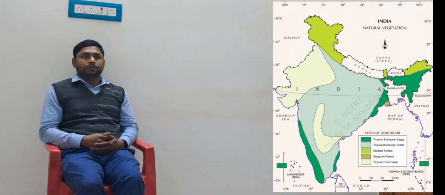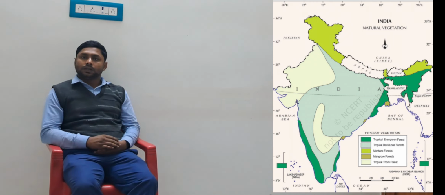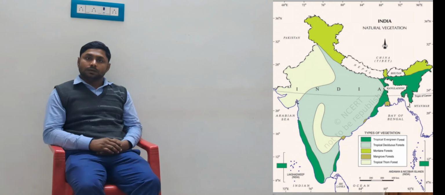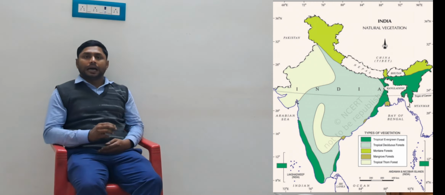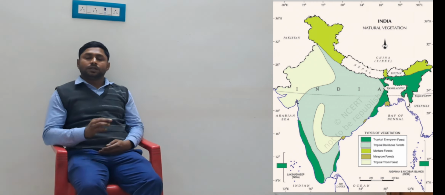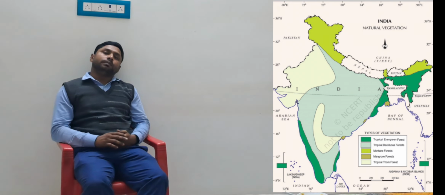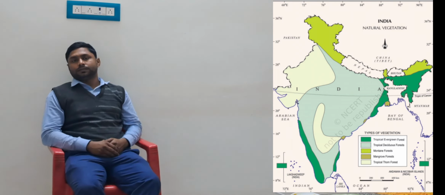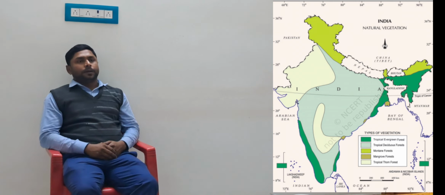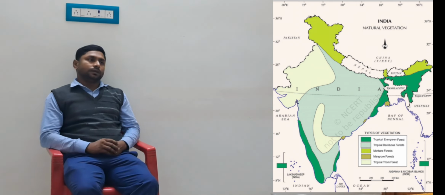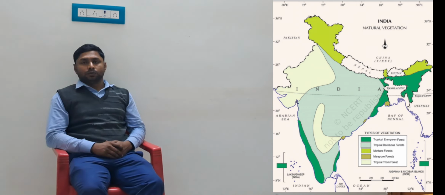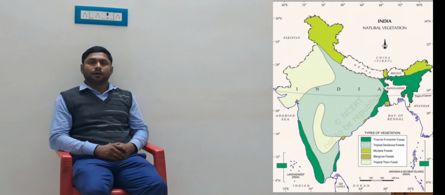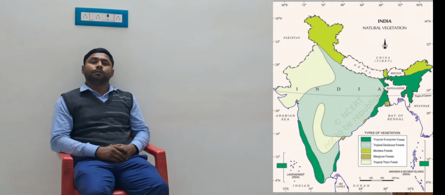Now the next, number four, the mountain vegetation. This mountain vegetation mostly grows in the mountain region like the Himalayan region.